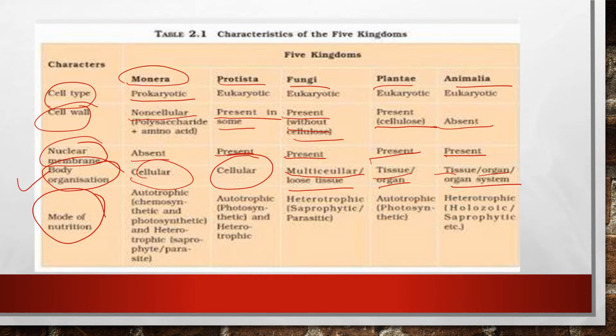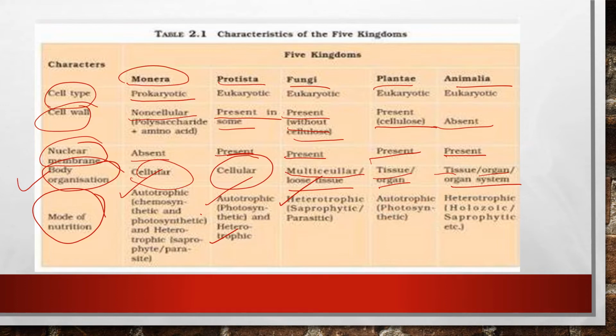Now what is the mode of nutrition? When we come to the mode of nutrition, Monera are autotrophic, chemosynthetic and photosynthetic, and heterotrophic as well. And we can say that they are parasitic also. Now Protista are autotrophic, that is photosynthetic, and heterotrophic. Next, fungi are heterotrophic, saprophytic and parasitic.